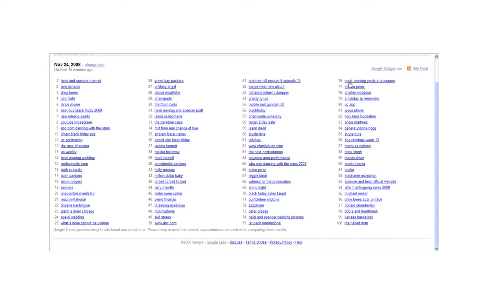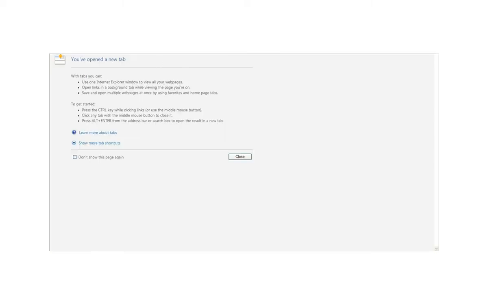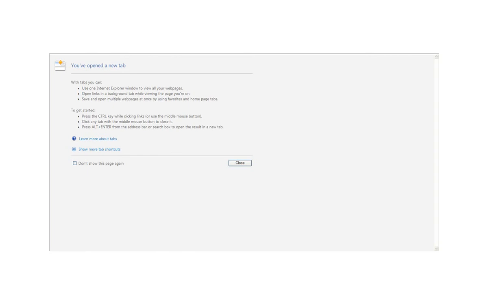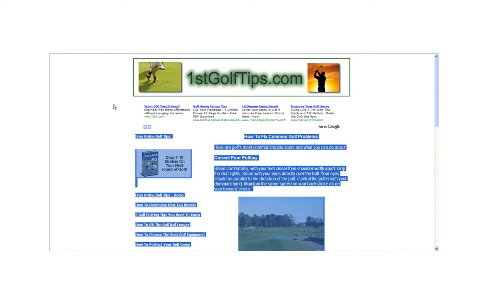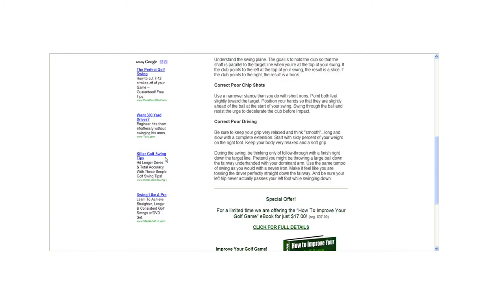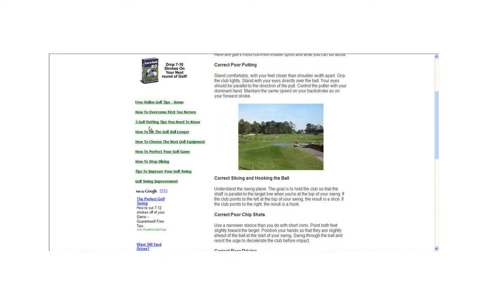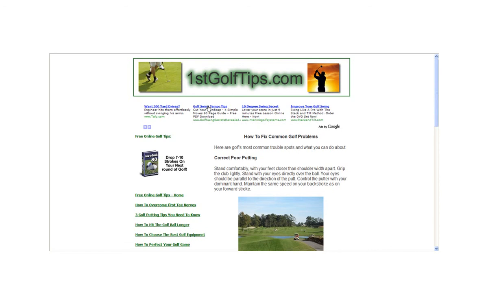There's a source of income out there called pay-per-click advertisements. And I'll just show you an example of a website that is using pay-per-click advertising. So this is one website that is an example. It happens to be a golf website. And you can see up here that there are these ads that show up, and if someone were to click on one of these advertisements while they visited this particular website, the owner of this website would make money on every single click. So they might make 5 cents a click, 10 cents a click, or 30 cents a click, depending on how much money can be made from each click. And that's the method of monetization.